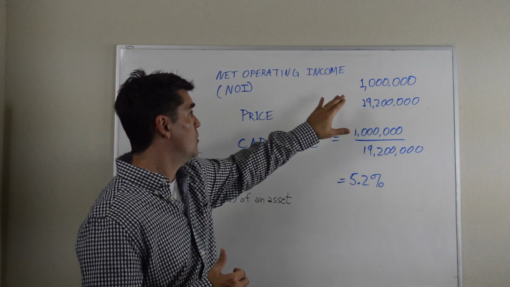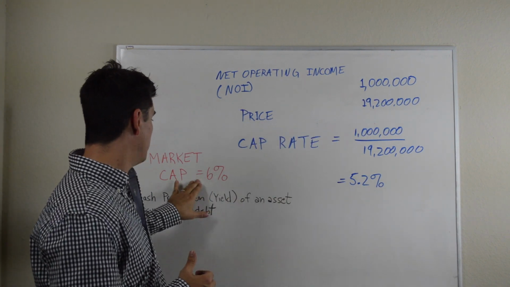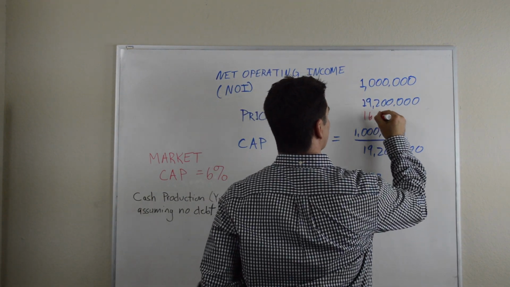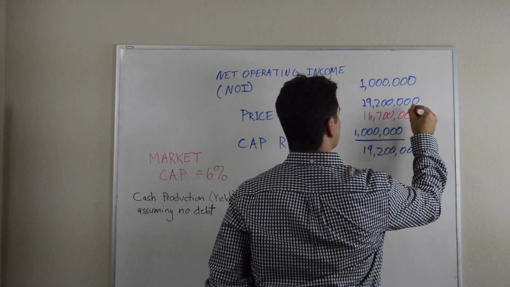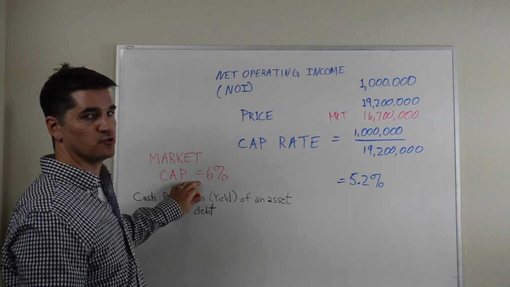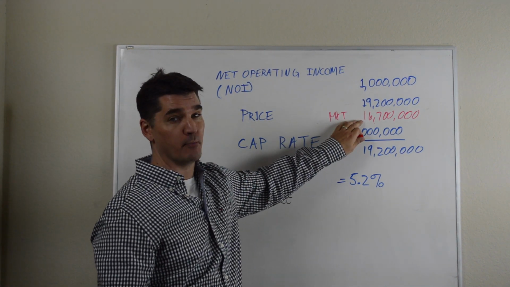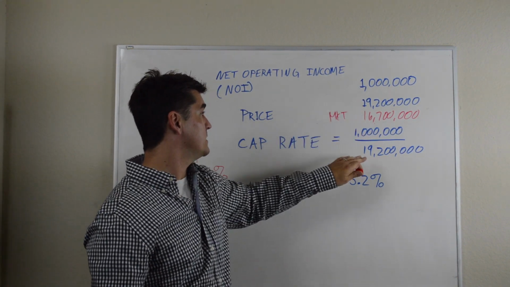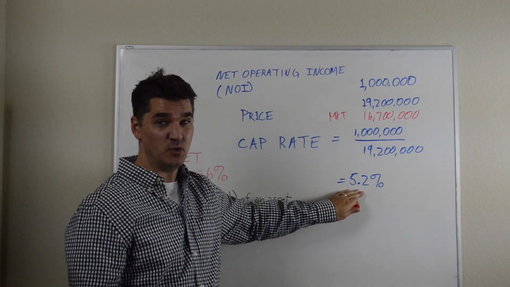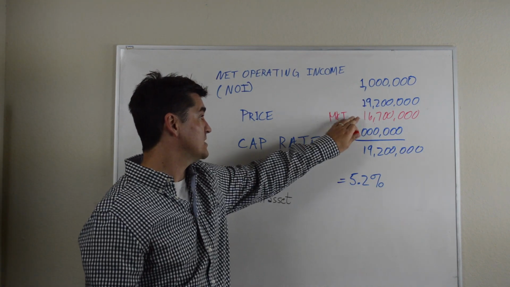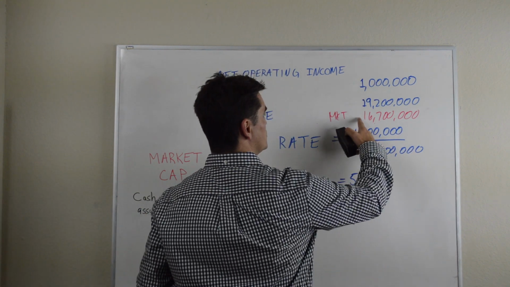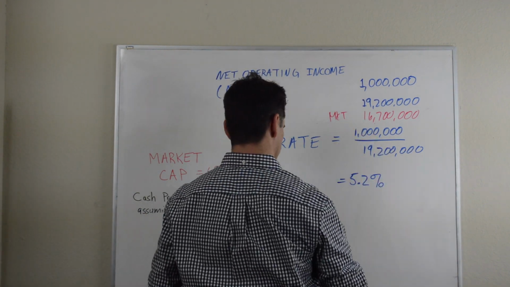Okay, so $1 million divided by 6% is actually, and I'm rounding off a little bit here, $16.7 million. So most of the assets that are trading at 6%, that'd be a fair price. So I know right away when I do the math that the asking price is a 5.2% cap rate. That's too high a price. That's what I ought to be paying, or less. Now let's assume that I get this. Okay, this is my price.